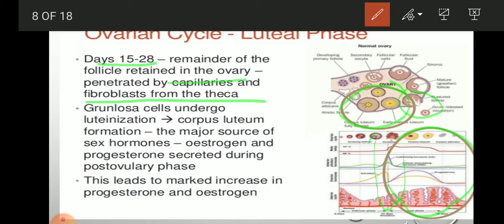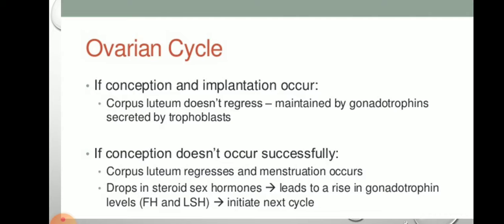So granulosa cells undergo luteinizing, that is called the corpus luteum. The formation is a major source of sex hormones, estrogen and progesterone, secreted during the post-ovulatory phase, and this leads to a marked increase of these two hormones during this phase.